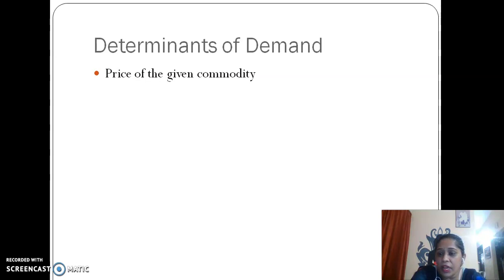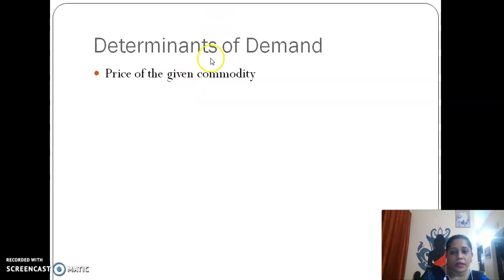For example, if the given commodity is tea, when the price of tea increases, people will demand less quantity of tea. And if the price of tea decreases, people may demand comparatively more quantity of tea. So given commodity means the commodity on which we want to see the impact of price.